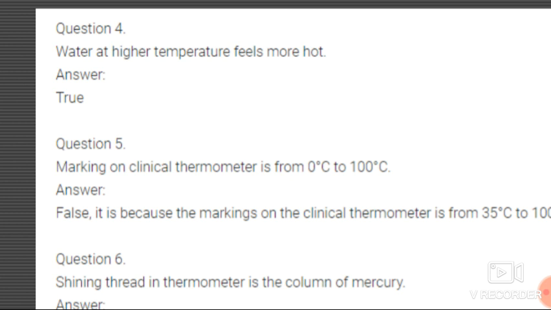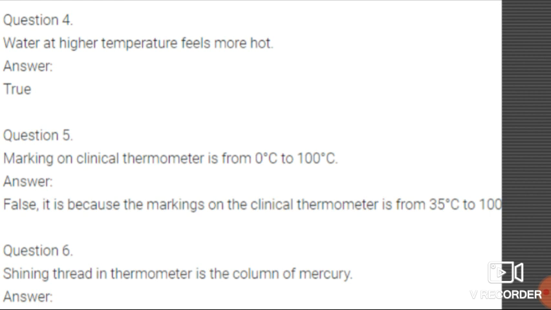So what is the scale for this clinical thermometer? Whether it is 0 degrees Celsius to 100 degrees Celsius or other, this statement is false, because the marking on the clinical thermometer is from 35 degrees Celsius to 42 degrees Celsius.